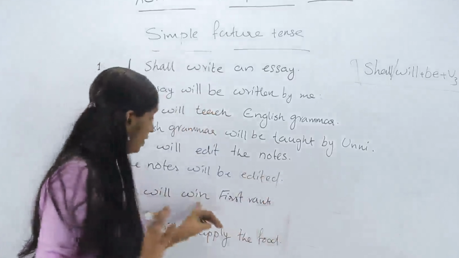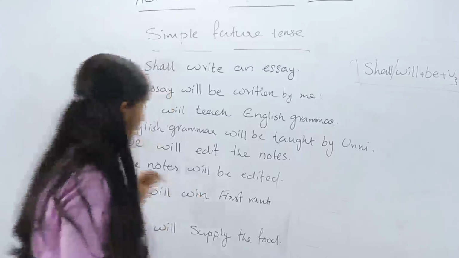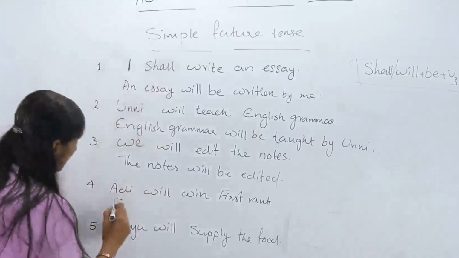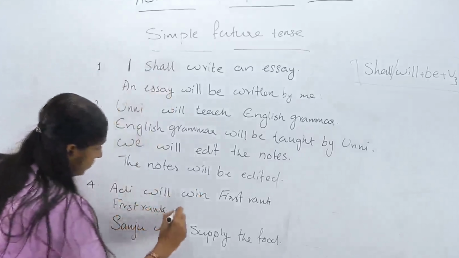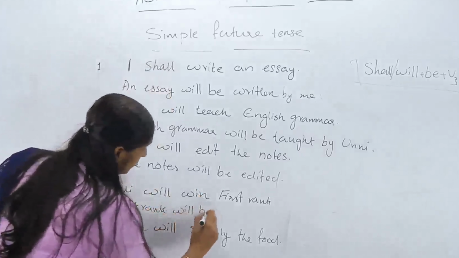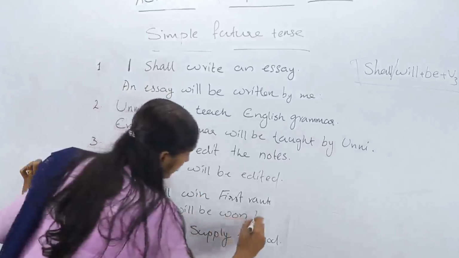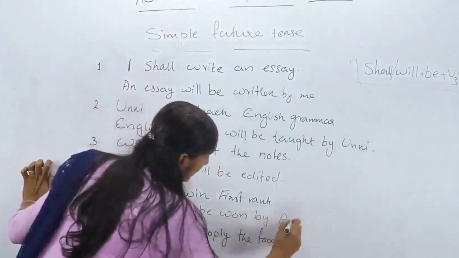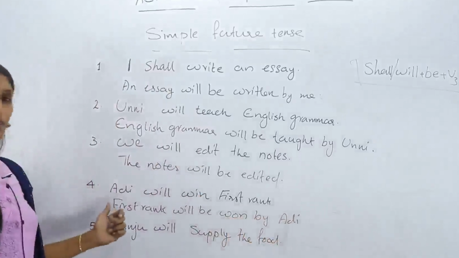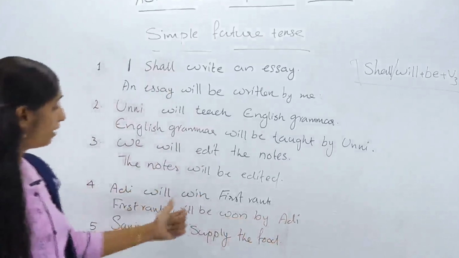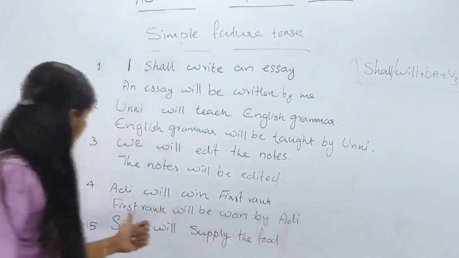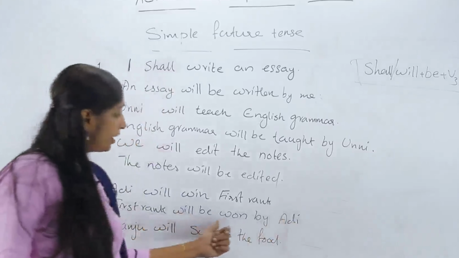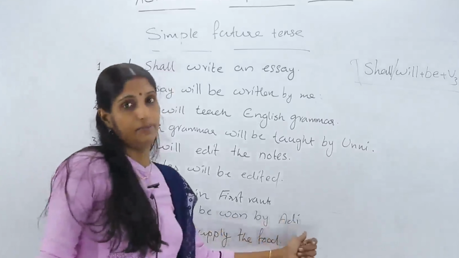Now the fourth sentence, Adi will win first rank. How do we write? First rank will be won by Adi. Okay. Adi will win first rank. How do we write? First rank will be won by Adi.